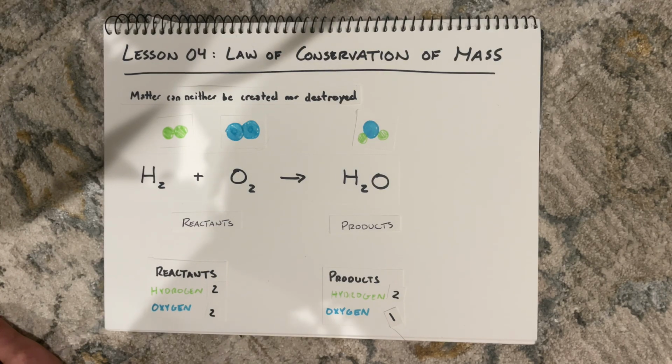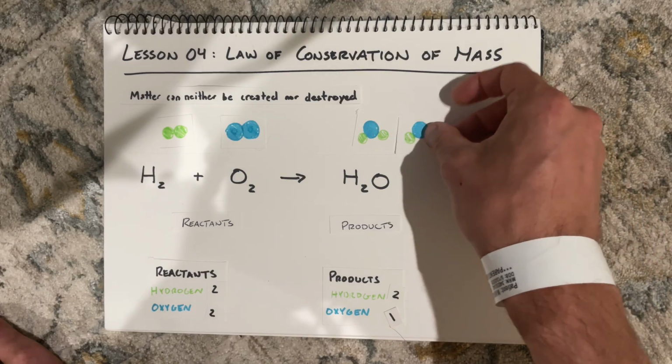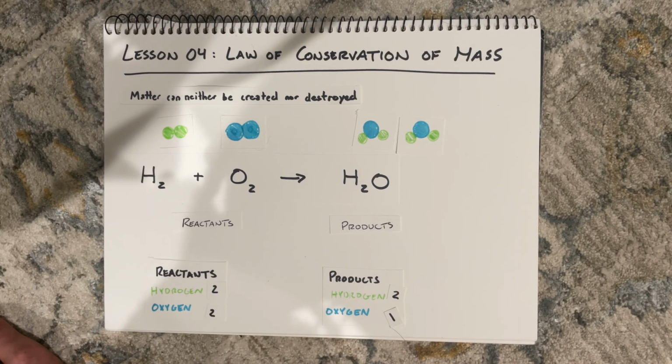So if I can't tack on an extra oxygen to this molecule, I need to use water. So what I'm going to do is, in order to get that extra oxygen that I need over here to show that the oxygen didn't just disappear, I'm going to add another water. Nobody said I couldn't do that.